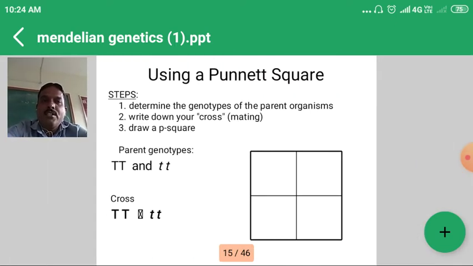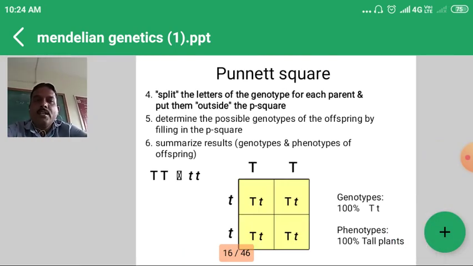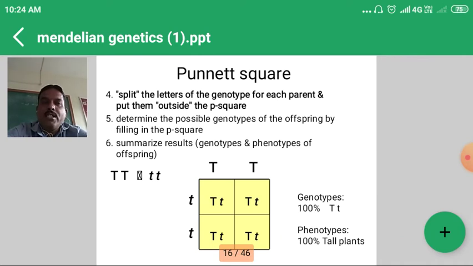In the Punnett square, we can determine the genotypes of the offspring when we draw the square. Suppose the parent genotypes are capital T, capital T and small t, small t. The cross will be capital T, capital T crossed with small t, small t. In the square, we split the letters of the genotype of each parent.